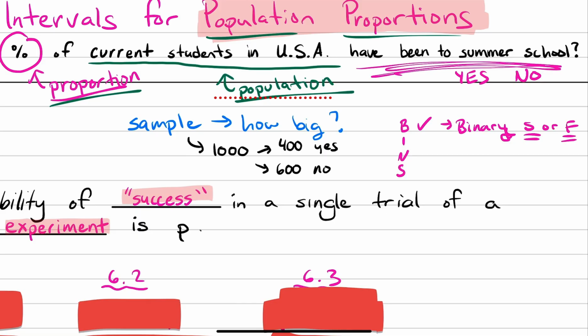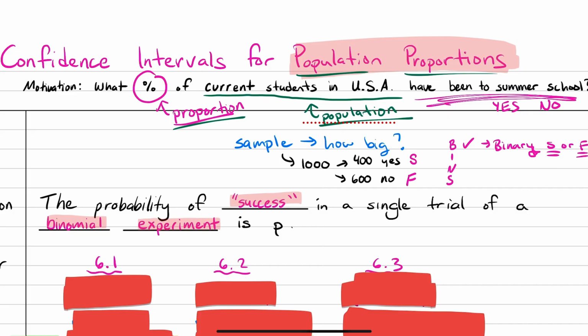So here I have 400 people that said yes. So that's 400 people that we can count as a success, and we have 600 people that said no, or 600 people that we can count as a failure in this example. So that's why proportions are really binary, right? You either fit the proportion or you don't. You can't be in between.